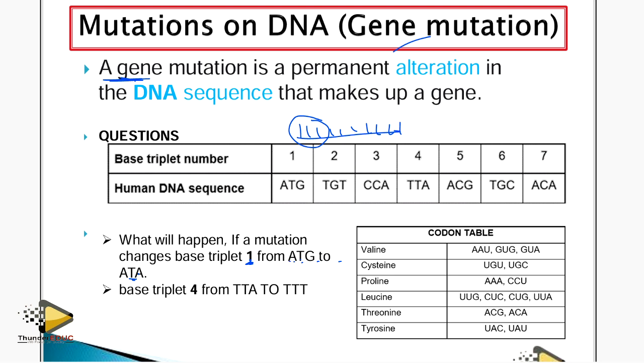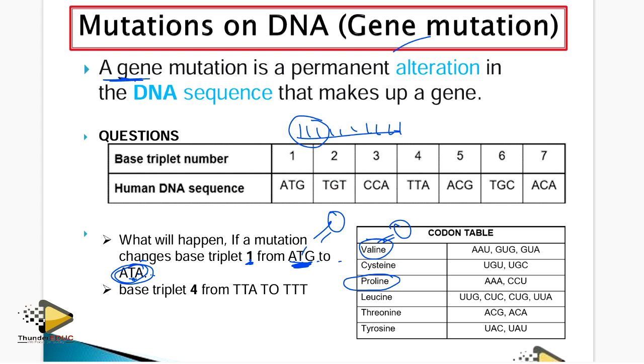So if the mutation occurs, and this codes for a specific amino acid, for example valine, and after the mutation changes, this also codes for valine, then automatically the protein will not change. But if this was coding for valine, and after the change it is coding for proline, then automatically the protein is going to change. But how do I identify that this has changed and this has not changed? All right, let's see it.